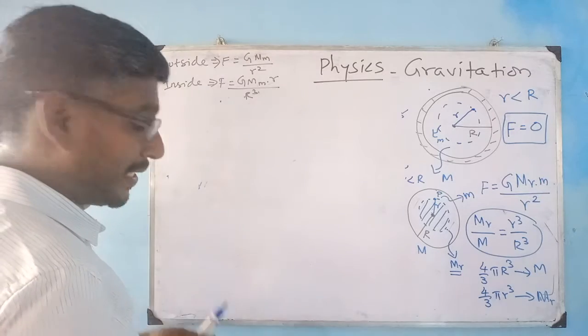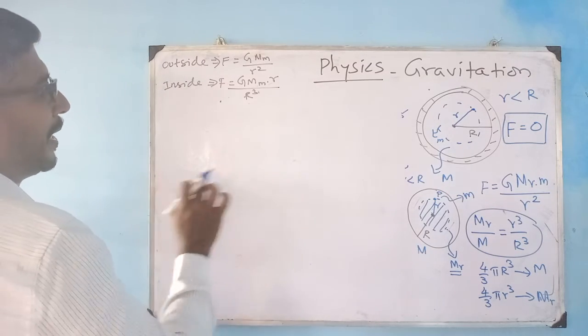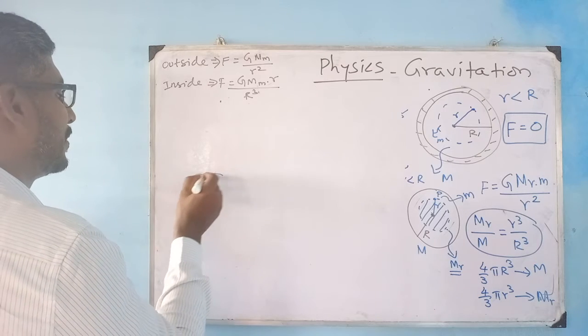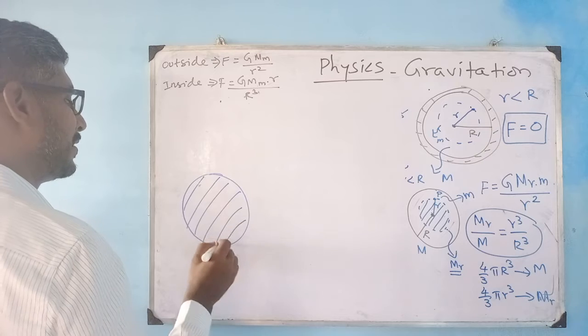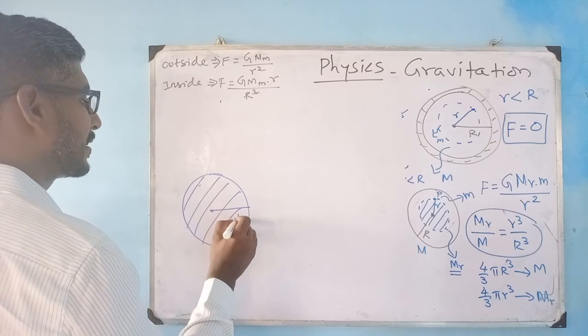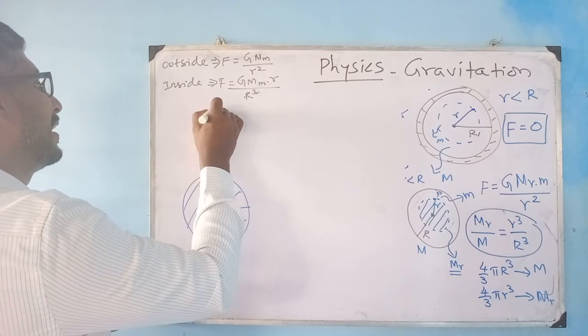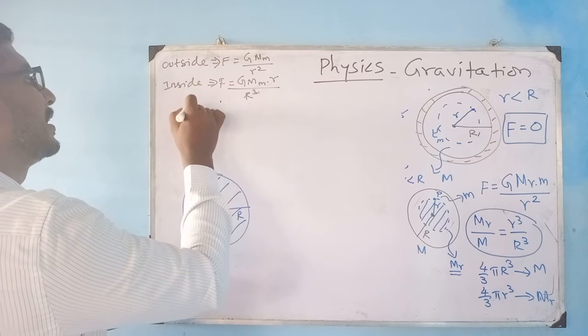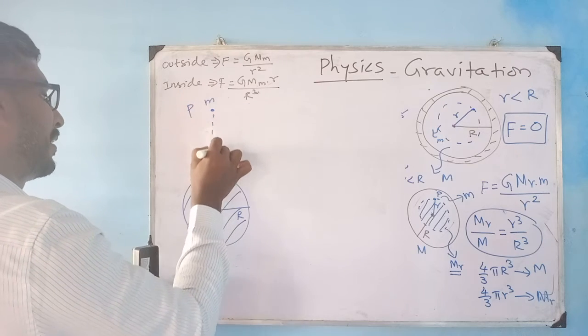So what's the problem I had given you earlier? The task is very simple now. I have to find out my force. This is my earth surface, of radius R and mass M. I have to calculate my force at this point P. The object is of mass m.